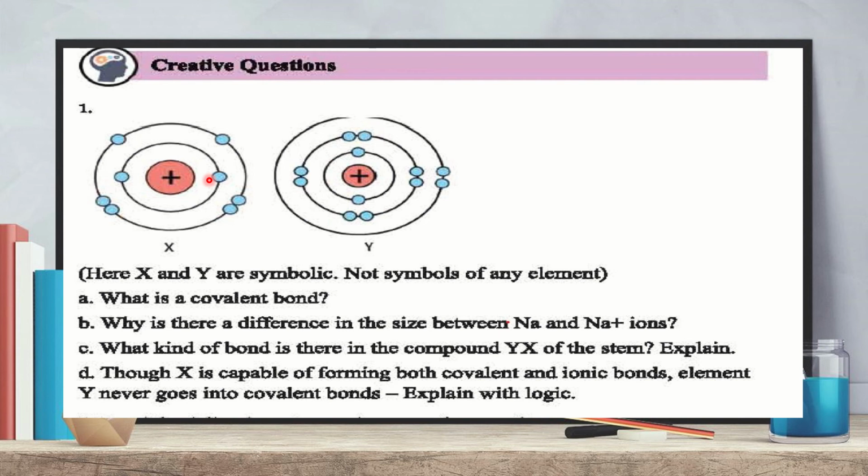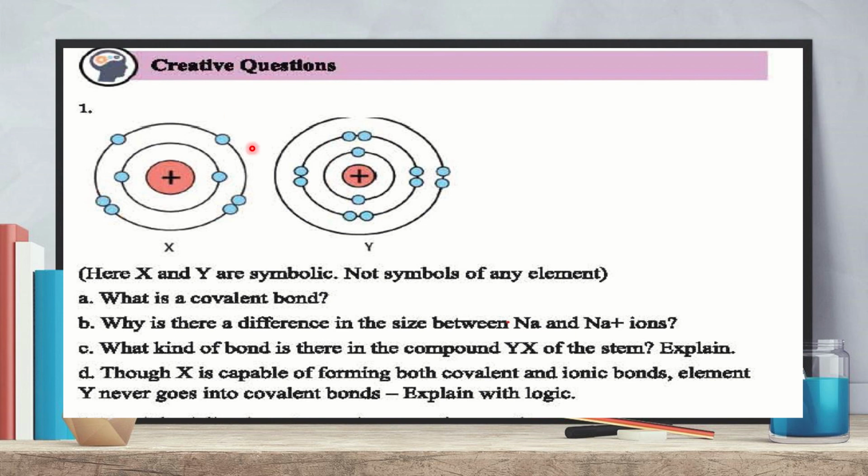Now, oxygen also can share electrons, and by sharing electrons it can complete its octet. For example, when oxygen shares its 2 unpaired electrons with 2 hydrogen atoms, it makes water, and water is a covalent compound because here oxygen and hydrogen share the electrons. So by sharing electrons, oxygen can make a covalent bond also. Oxygen is a non-metal, and as a non-metal, oxygen can make both ionic and covalent bonds.